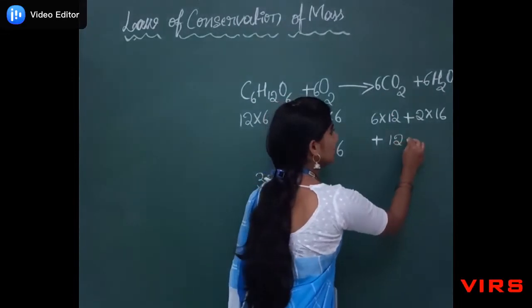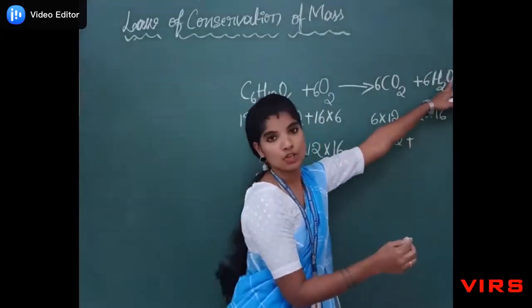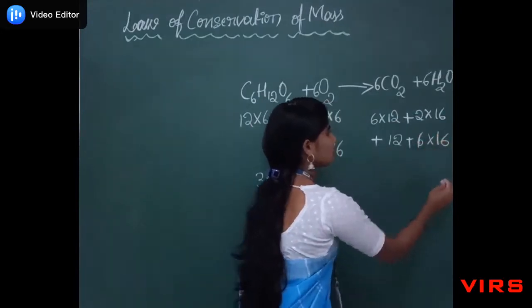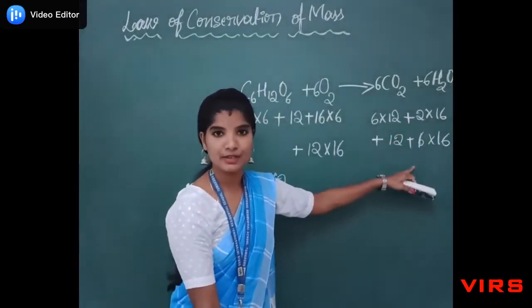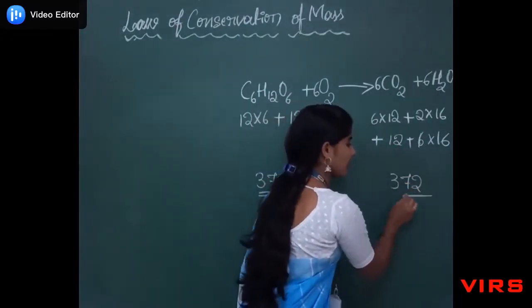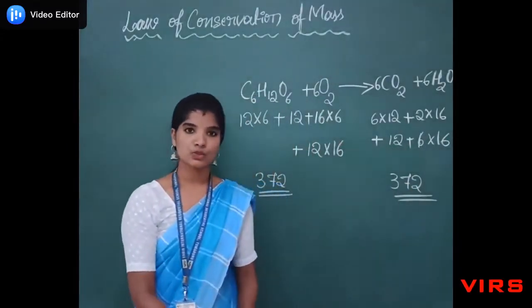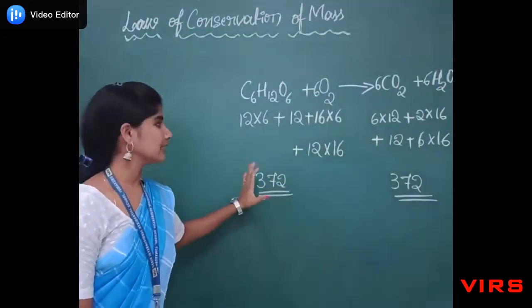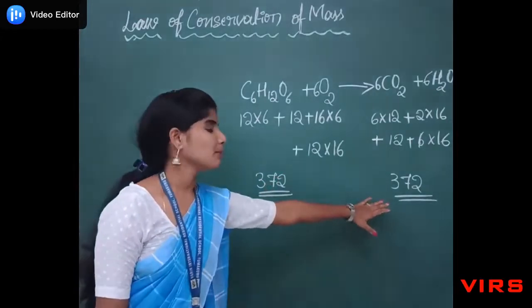So 12 plus 6 oxygen, that is 6 into 60. So if you take the sum of these, we will get 372 as the answer. So by this, we get mass of the reactant is equal to the mass of the product.